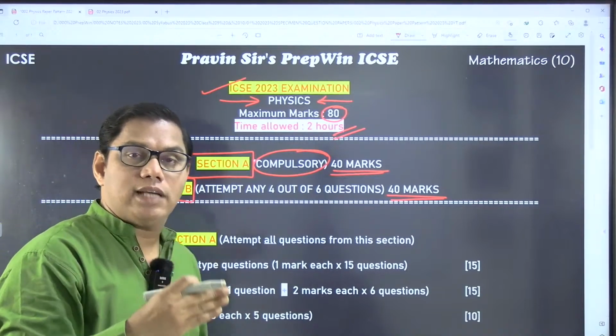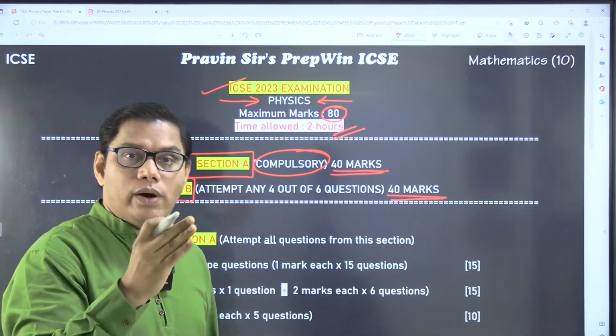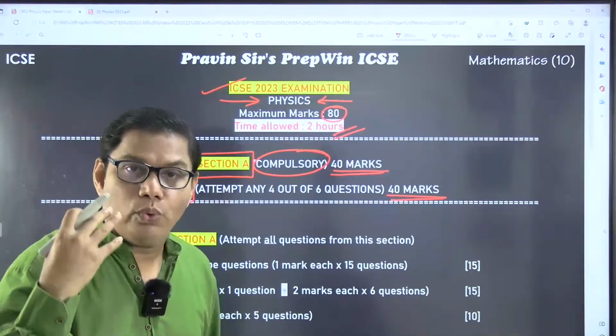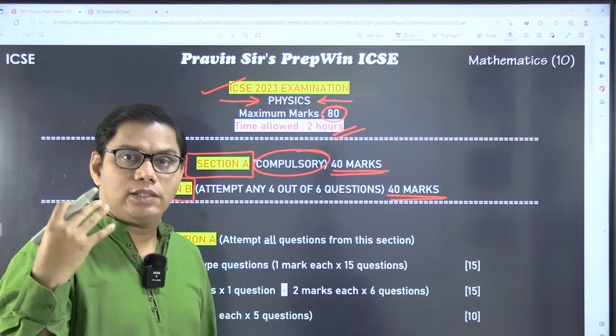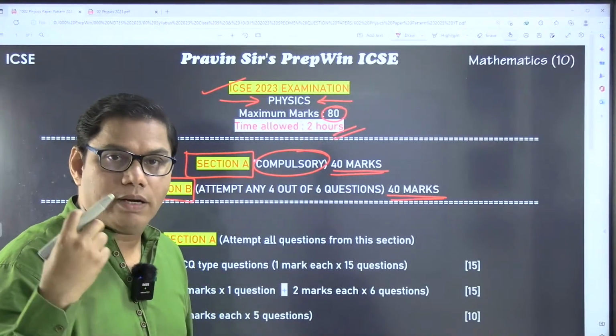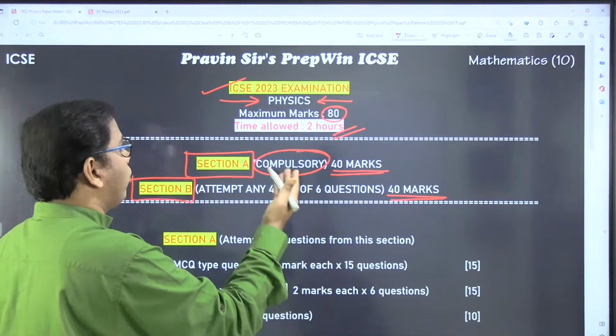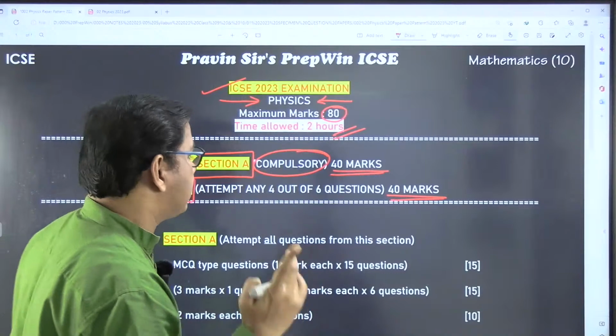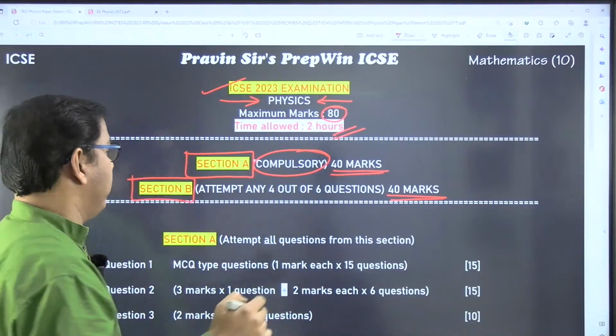That means whatever chapters are there in your syllabus, you have to study each and every chapter, because if you leave any chapter as an option, it can be a case that the same question appears in section A and you will lose your marks, and we don't want that to happen.